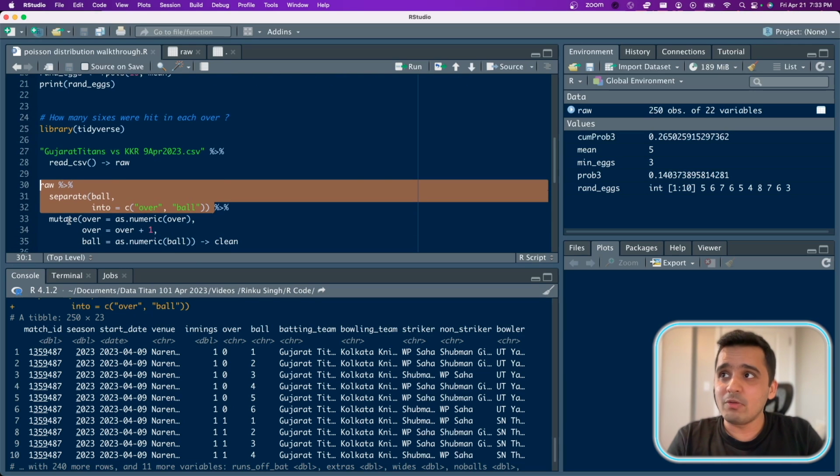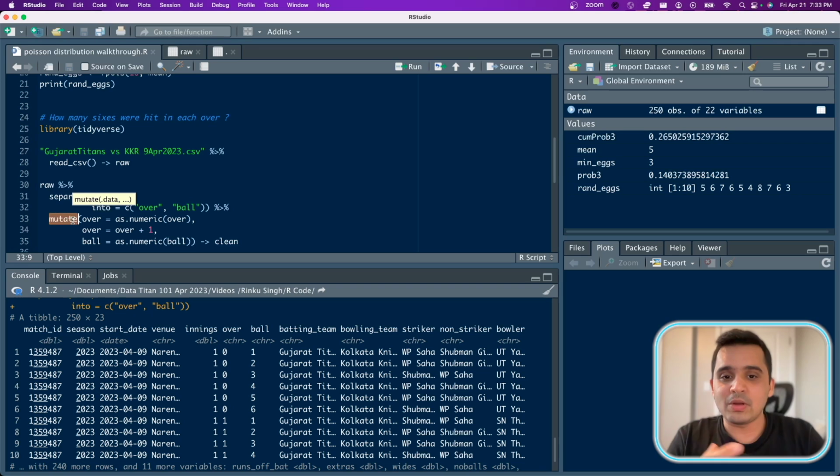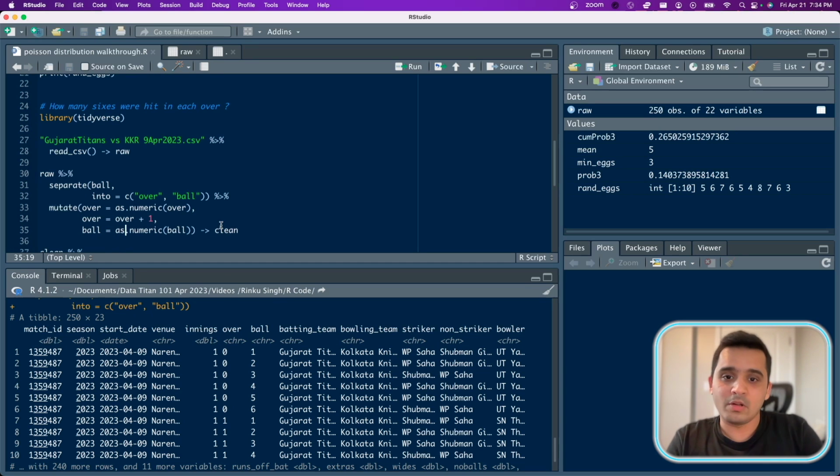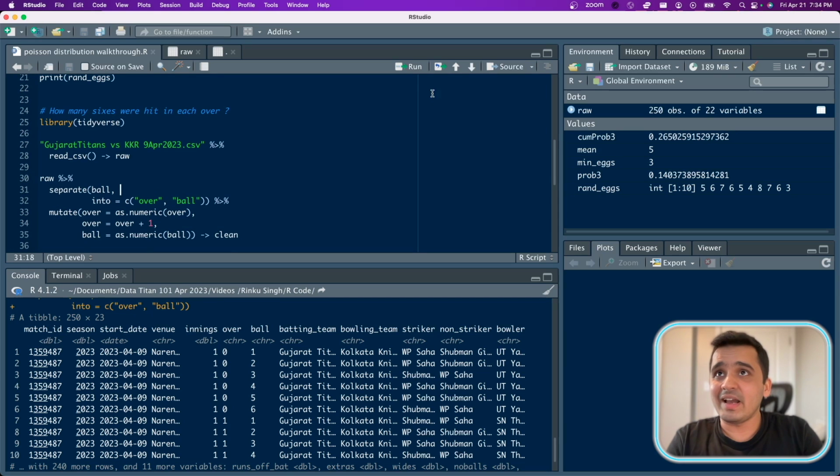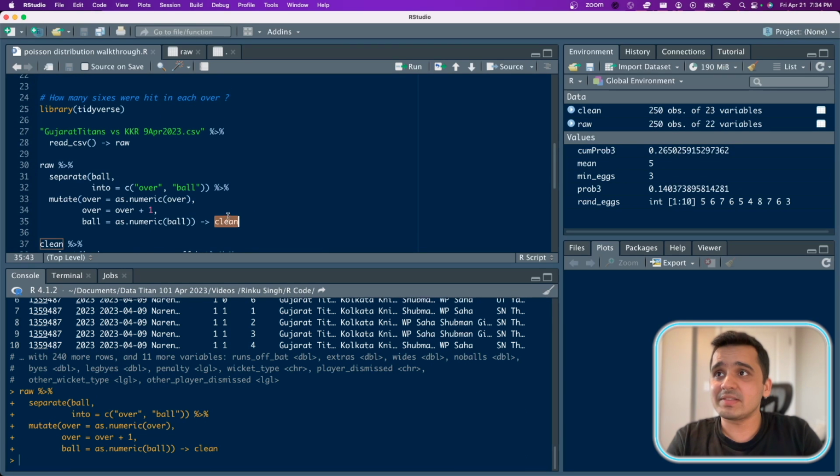So I simply do a mutate. This is used for adding or mutating columns. I do over as numeric. This will convert the over to numeric. I also add over is equal to over plus 1 because this is technically the first over, not the 0th over. So I do over is equal to over plus 1, and then I convert the ball column also into numeric, and I'll have clean data after this.